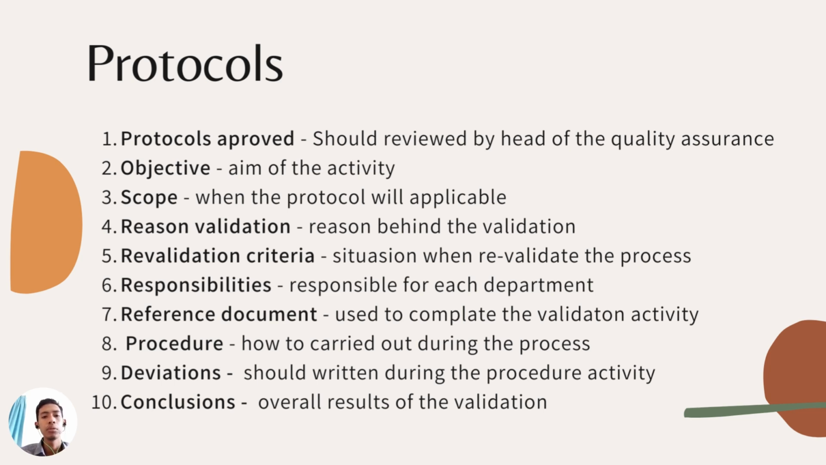First, the protocol approval, which should be reviewed by the head of quality assurance. Number two, the objective, the aim of the activity. Number three, scope, where the protocol will be applicable. Number four, reason for validation, what is the reason behind the validation. Number five, validation criteria, the situation in which the process is validated. Number six, responsibilities, the responsible person for each department before the protocol begins.